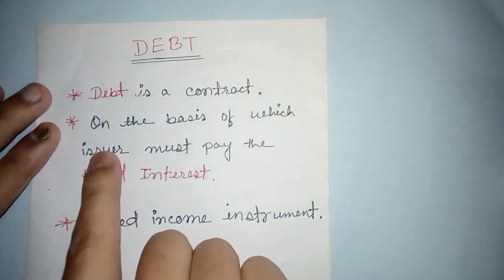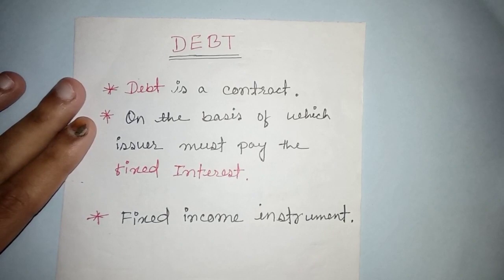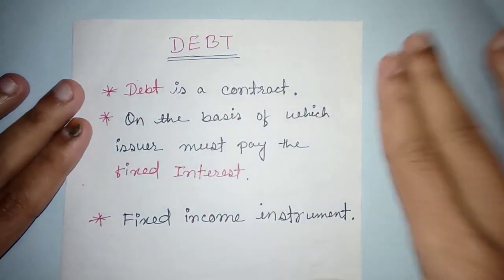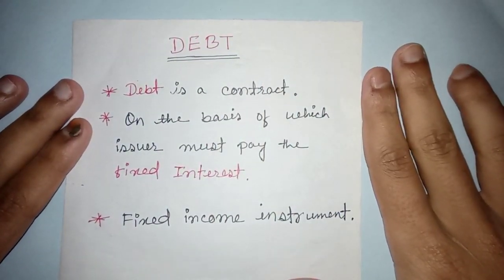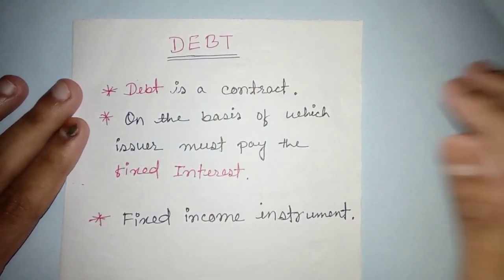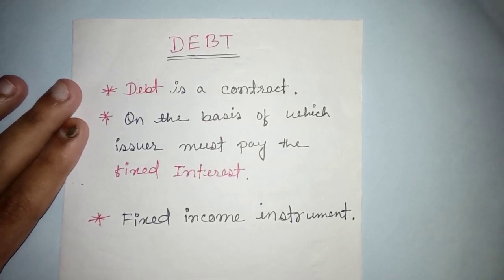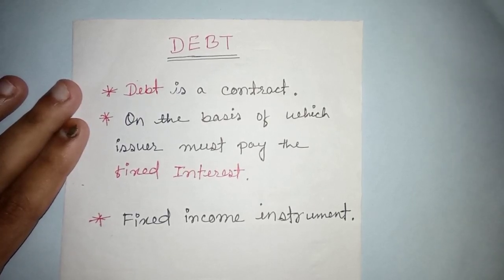Debt is a contract on the basis of which the issuer must pay fixed interest. But forget about this. Debt is basically a loan. You know about loans. Banks provide loans, or anything that has money provides loans.